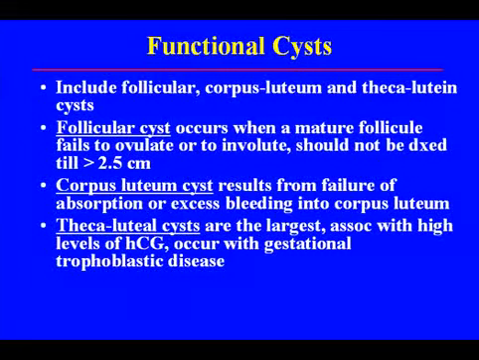Functional cysts are seen in premenopausal women. These include follicular, corpus luteum, and theca luteum cysts. The follicular cyst occurs when a mature follicle fails to ovulate or involute and should not be diagnosed until it's greater than 2.5 centimeters. The corpus luteum cyst results from failure of absorption or excess bleeding into the corpus luteum. The theca luteal cysts are the largest, and they're associated with high levels of human chorionic gonadotropin. These are associated with gestational trophoblastic disease.